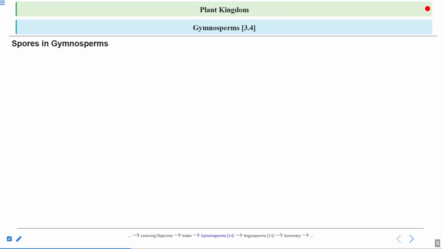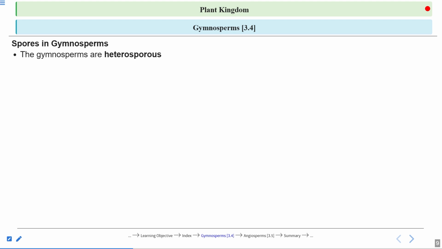Spores in gymnosperms. Gymnosperm spores are quite different from the other spores. Let us see how. The gymnosperms are heterosporous, which means two types of spores are produced. We have seen two types of spores in the case of pteridophytes also. So here the gymnosperms also produce two different types of spores.